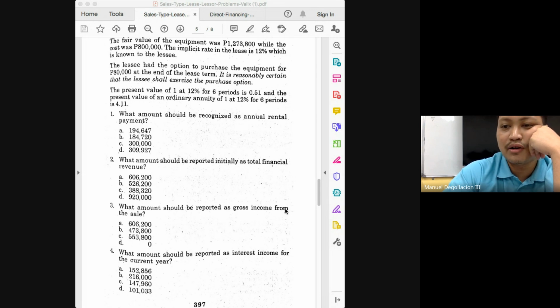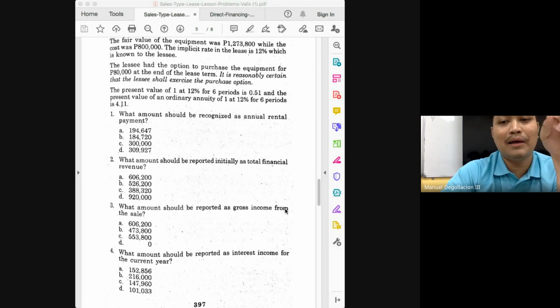The amount solved by your classmate earlier, the 79,000 something, is if you only recognize 40,682. Because what will happen after the 40,983? There will be a balance of 80,000. Why will there be a balance of 80,000? Because this is the amount that you will recognize once you receive the payment of the bargain purchase option. Okay, so it's 40,983.